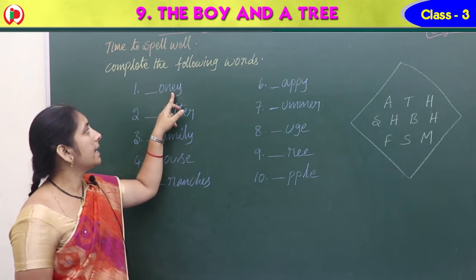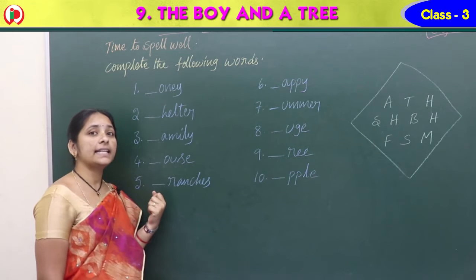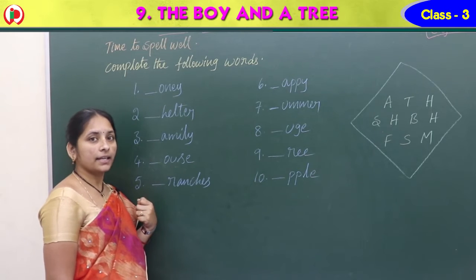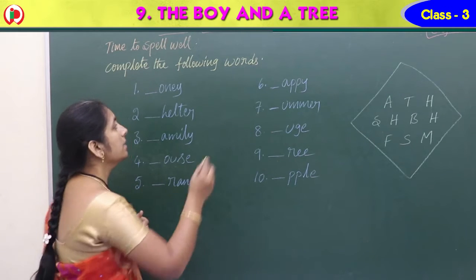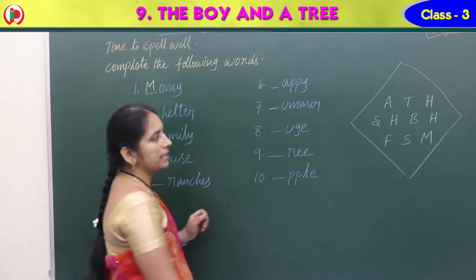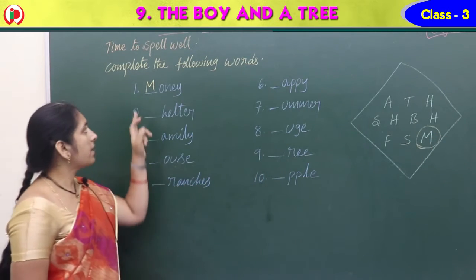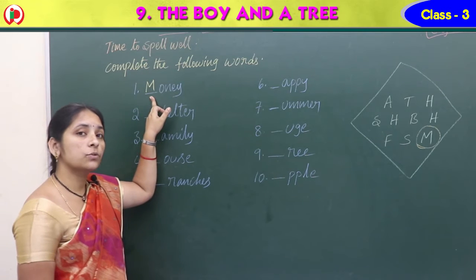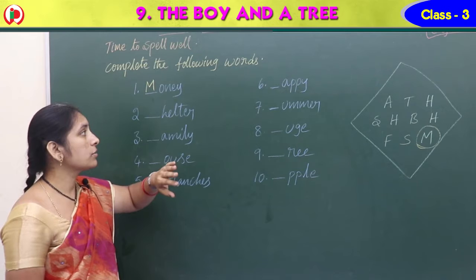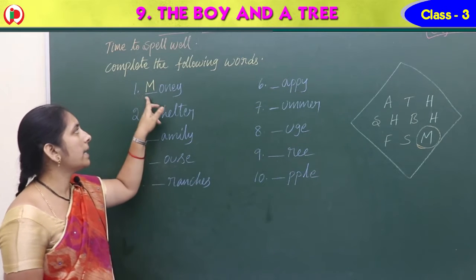Dash O-N-E-Y. Honey. Very good. But do we have honey in the lesson? No. So what do we have? Money. Right. I have no money, he said. So that's why money. M-O-N-E-Y. Where is M here? Here, round it. So the first word is money. Honey is also suitable, but we don't have that in this lesson. That's why money only we should take.